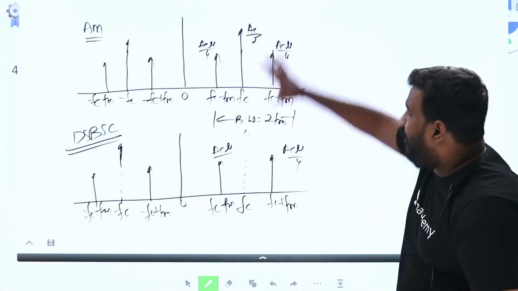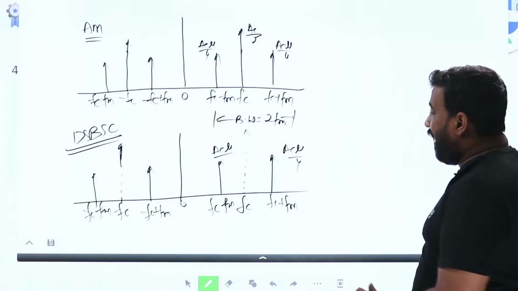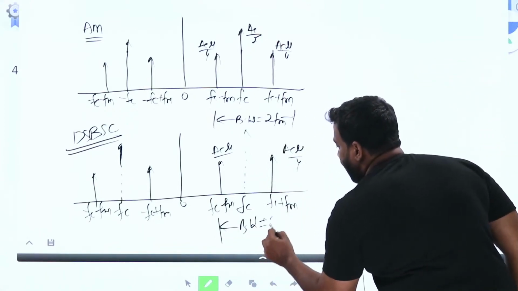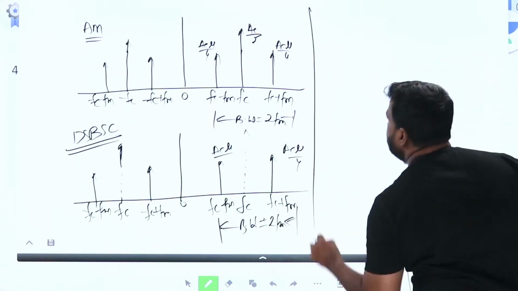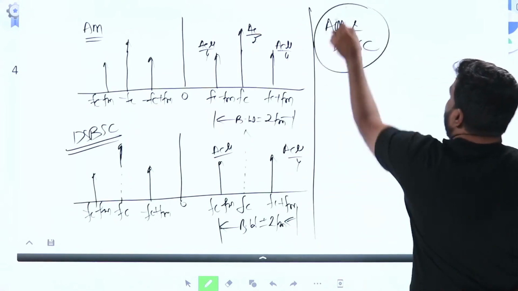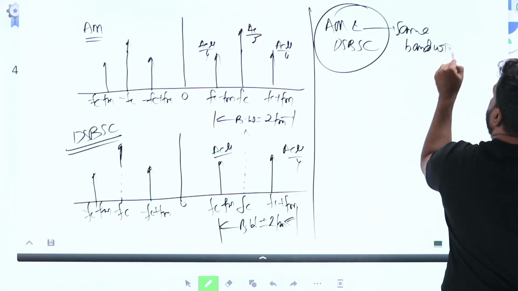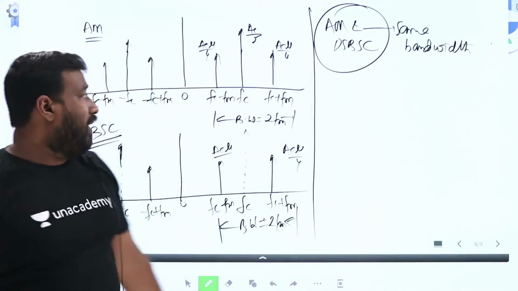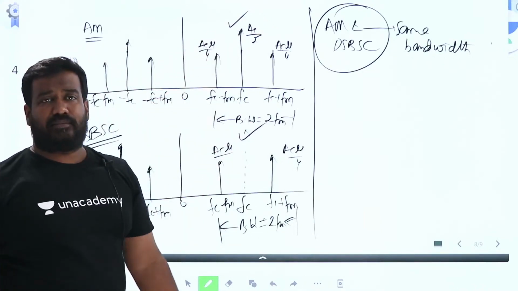Now you compare, you get a beautiful understanding. Both are at a given place now. What is the bandwidth of DSB-SC? Same again, no change here. Bandwidth is again 2 times FM. Therefore the conclusion is AM and DSB-SC have the same bandwidth. What is the difference? The difference is in the power. The carrier signal is completely suppressed. Got it?